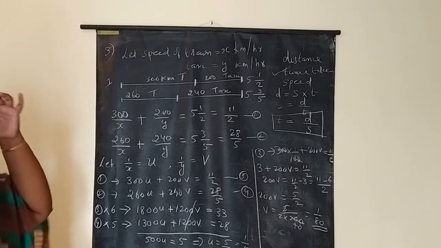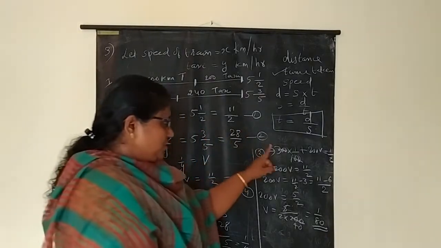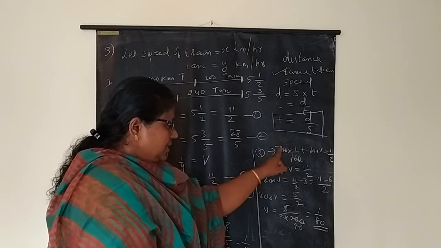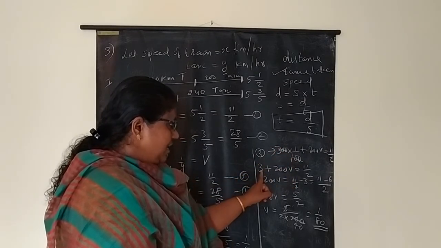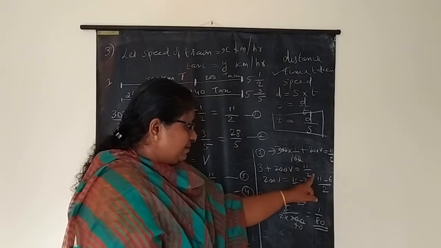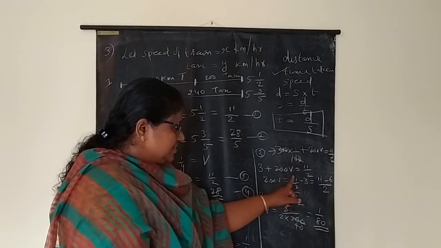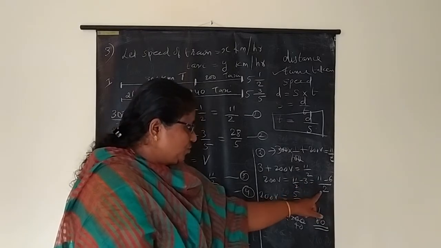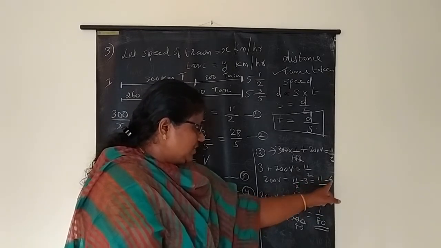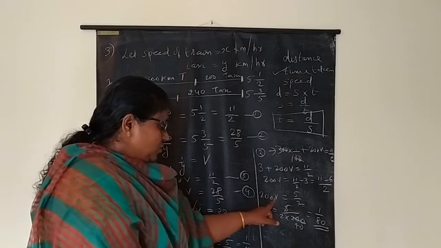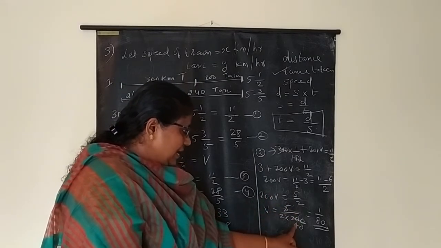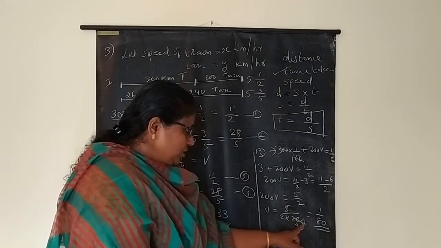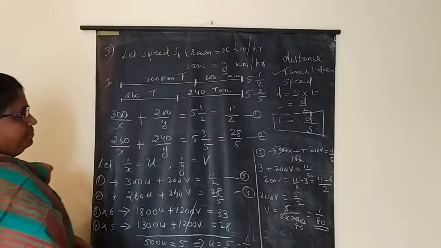Understood the step? Here in the third equation we substituted the value of u, 1 by 100. 300 and 1 by 100 cancel, 3. 3 plus 200v is 11 by 2. So 200v is 11 by 2 minus 3. Here we applied LCM: 2 LCM, 11 minus 2 into 3, 6. So 5 by 2. So v is equal to this, 200 will come down. 5 and 200 cancel 40. So 1 by 2 into 40, 1 by 80.